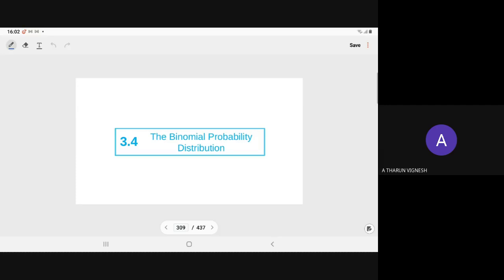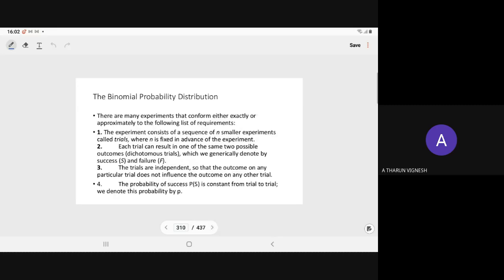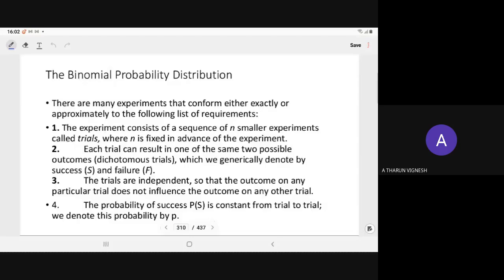The next standard distribution is the binomial distribution. So, what is the binomial distribution? It satisfies four conditions. There are many experiments that conform, either exactly or approximately, to the following list of requirements. That means we have a random experiment satisfying these conditions.